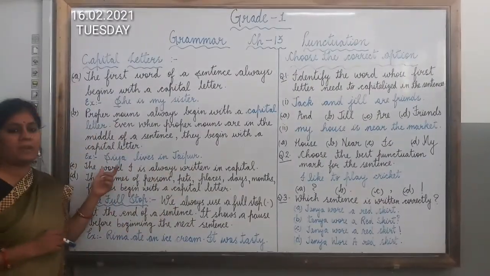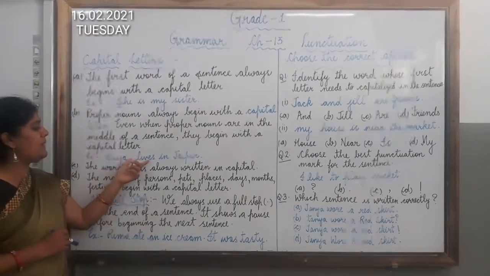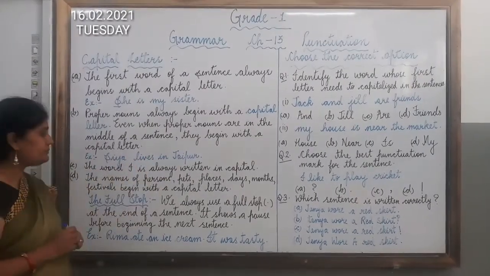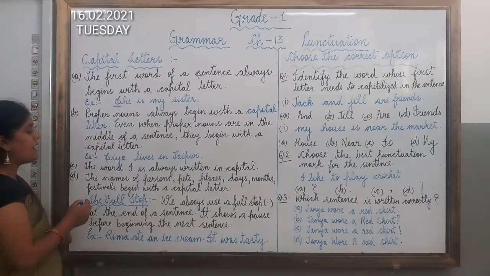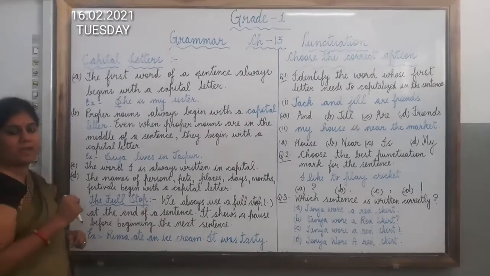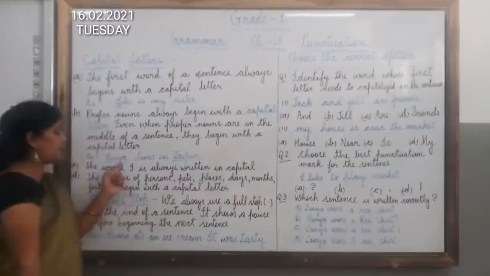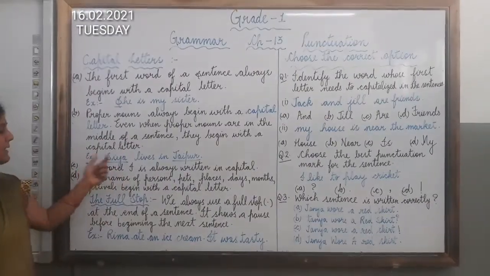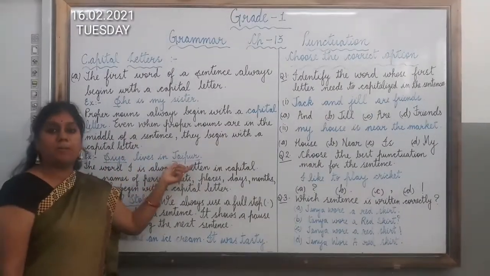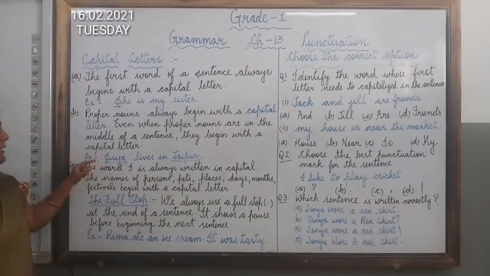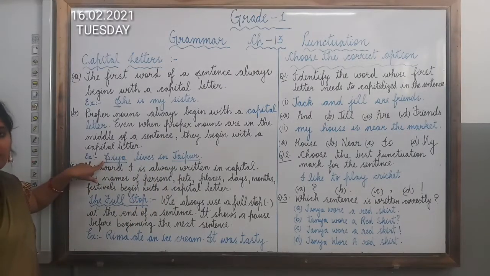Now here I have written one example. Sia lives in Jaipur. Now here you can observe that there are two proper nouns in this sentence, Sia and Jaipur, as this is the name of a particular person and this is the name of a particular place. So here, as you all know, the first letter of a sentence always begins with a capital letter.